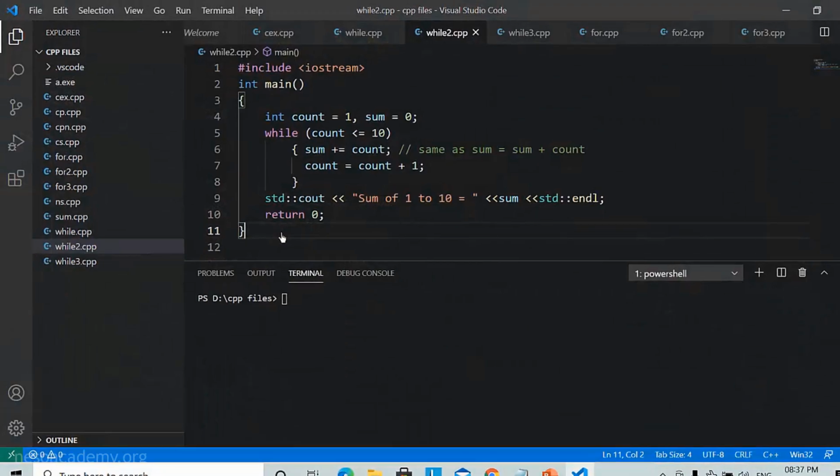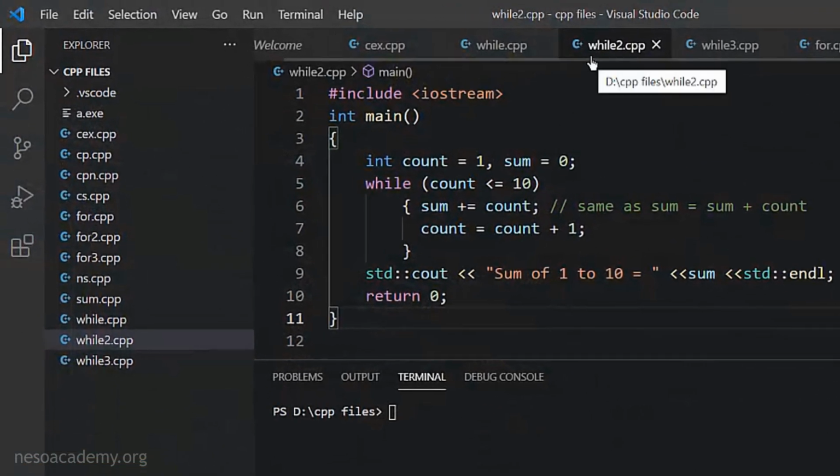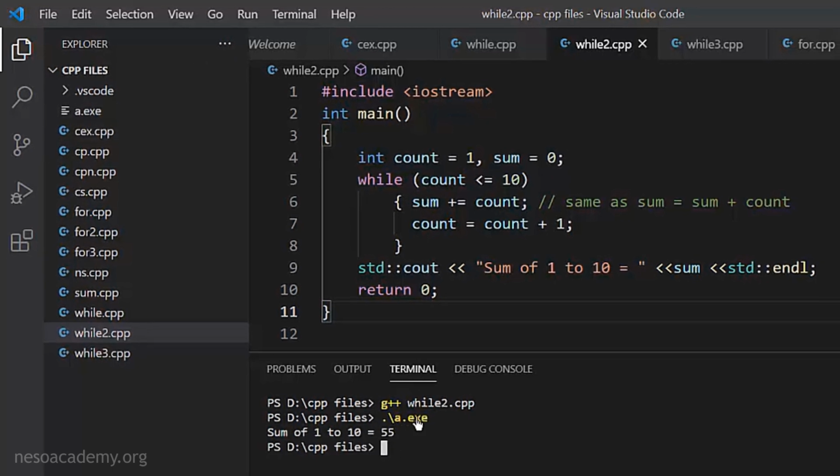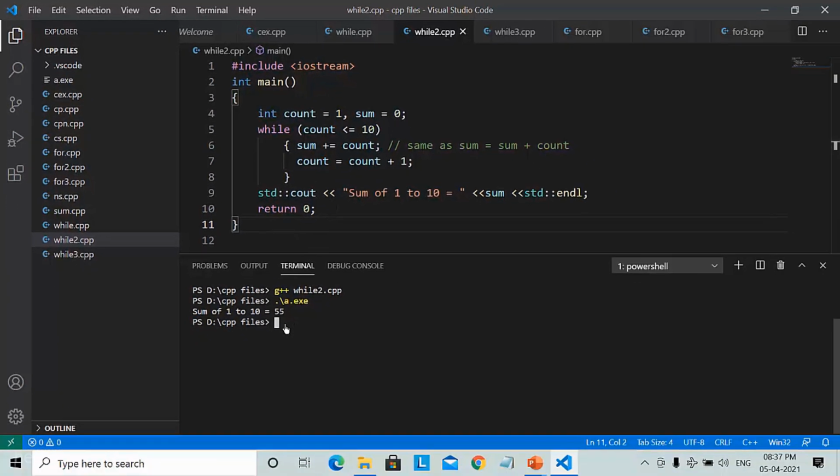So here I have that same program that we just saw and I have saved it in a file named while2.cpp. So let us compile this program. Okay, so g++ while2.cpp and it is compiled successfully. There are no errors and the output file's default name is a.exe. So let's run that. When I run that, we see sum of 1 to 10 is equal to 55. So it added all the values from 1 to 10 and then the sum is printed here which is equal to 55. So this is how the while loop is working. We see that it has run correctly and it has given us the correct output.